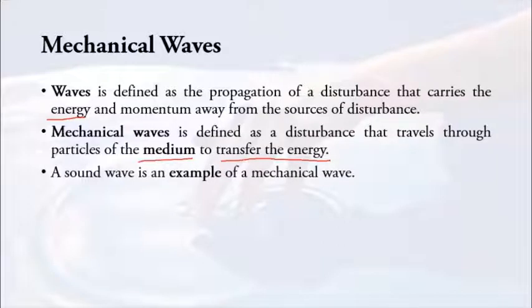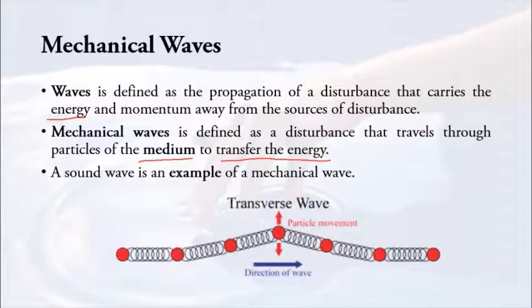So sound wave is an example of mechanical wave, and that is a wave that we're going to discuss in this chapter. So there are 3 types of wave in a mechanical wave. The first one is a transverse wave. In a transverse wave, the particles are moving up and down, while the direction of wave is perpendicular to it. So it forms a 90-degree angle between the movement of particles and the movement of the wave.